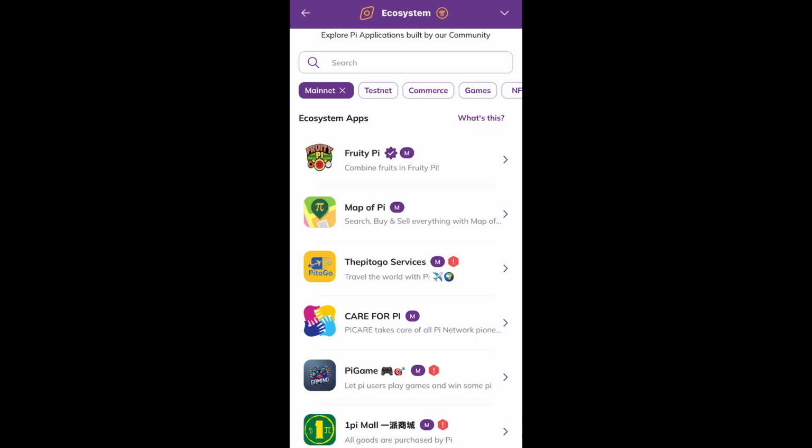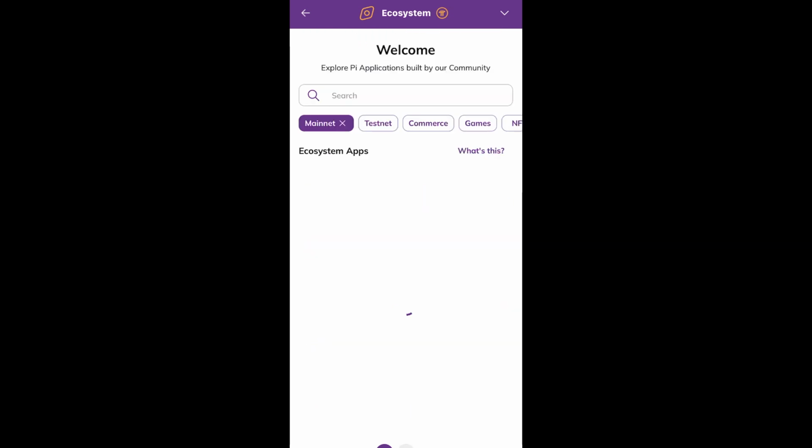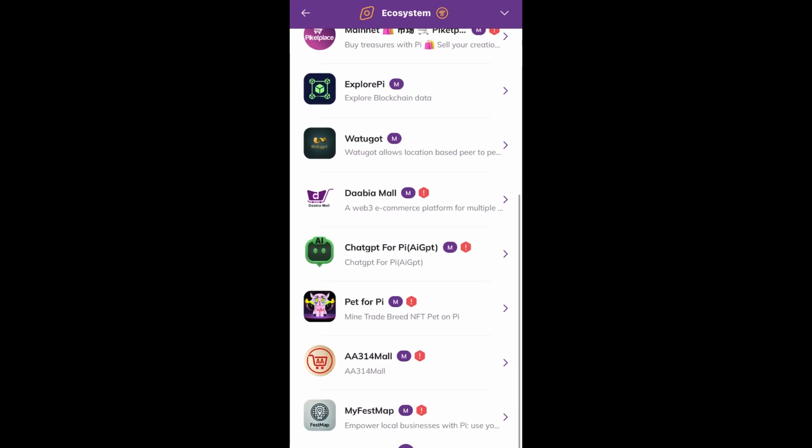Now I'm going to test an app that has the checkmark sign, which is what the Pi Network actually advertised in front of the mining app. No other app has that checkmark, at least for the ones they have listed on the mainnet. It simply means that only Fruity Pi has been vetted and approved by the core team. The rest, you can use them at your own risk.